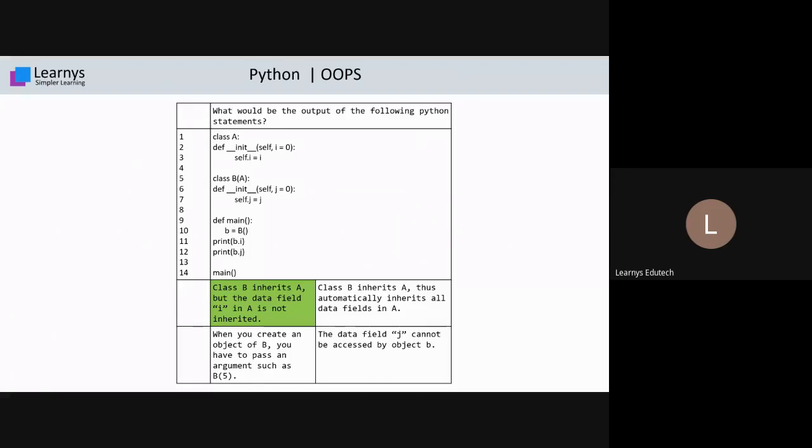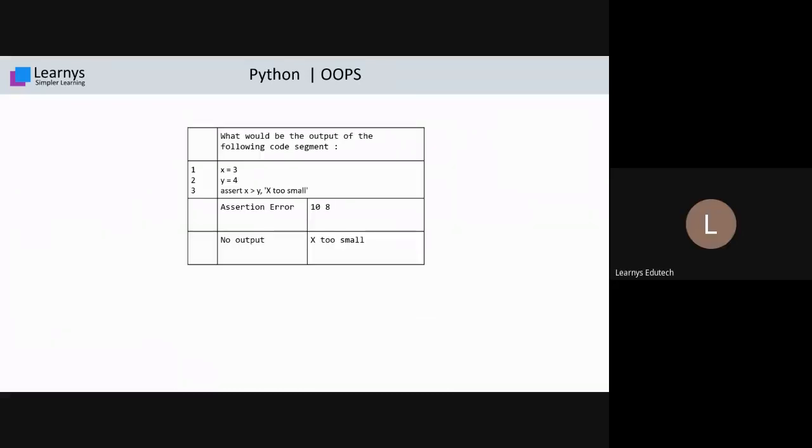Okay. I think, sir, this is clear to everyone, because yesterday we did this question on the same concept. I believe this is clear to them. So we proceed to the next question. Okay, friends, we'll proceed for the next question. Right. Please check this. What would be the output of the following code segment?